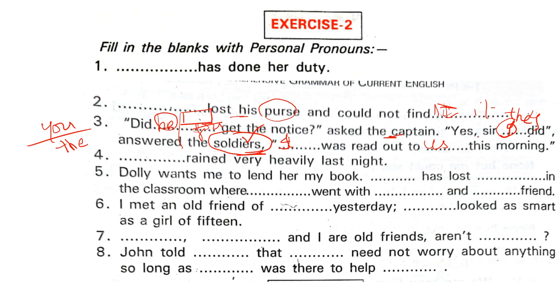So okay, this is coming in the direct voice. Yes, yes, sir, we did. Not they. We will write we did. Yes, sir, we did.